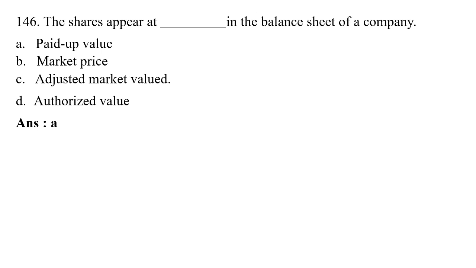146. The share appear at dash in the balance sheet of the company. Option A, paid up value. Option B, market price. Option C, adjusted market value. Option D, authorized value. The correct answer is option A, paid up value. The share appears at paid up value in the balance sheet of a company.